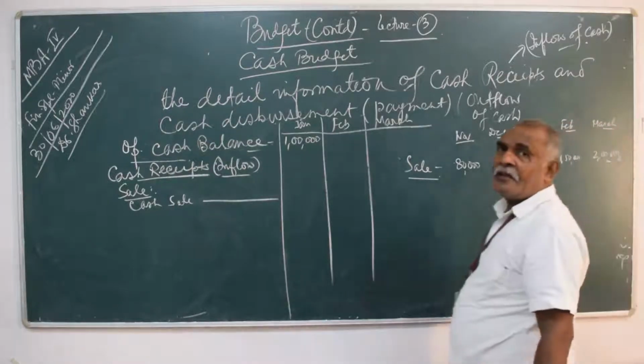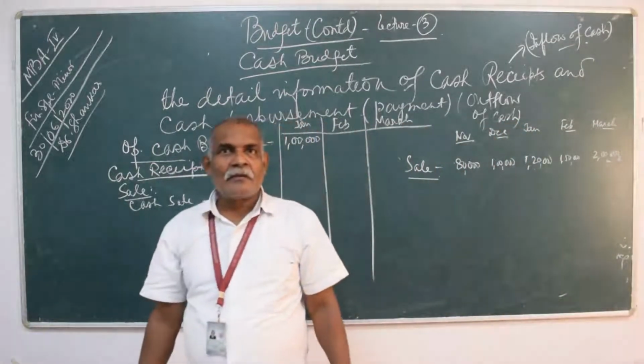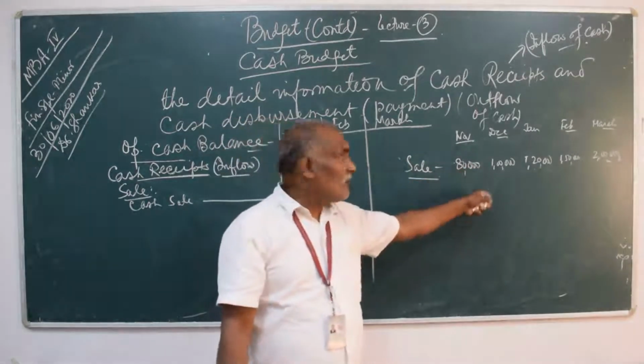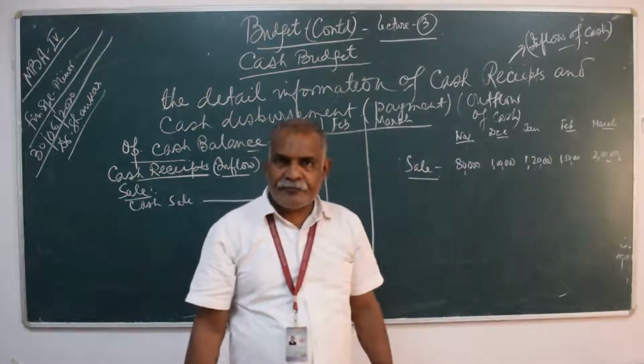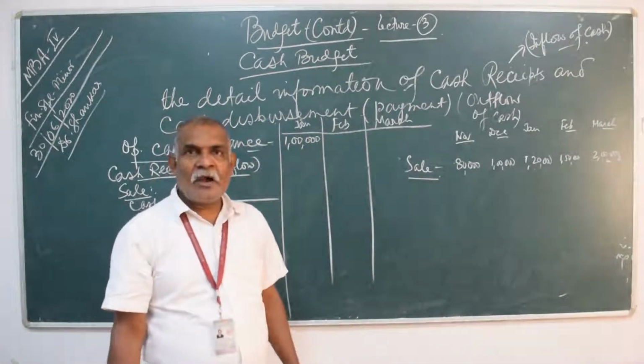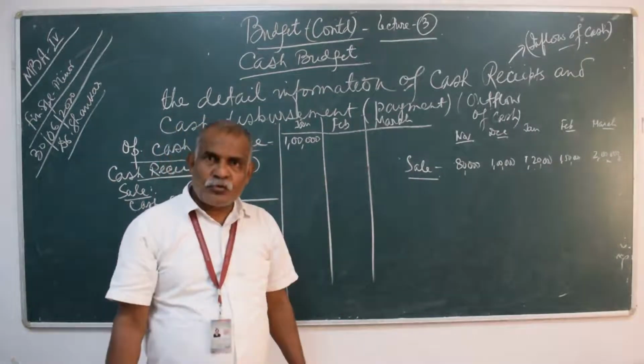This is the sale you are estimating. You are estimating the sales of November, December, January, February and March. Now you prepare the cash budget: how much cash is required in the month of January, February, March and April and so on and so forth.